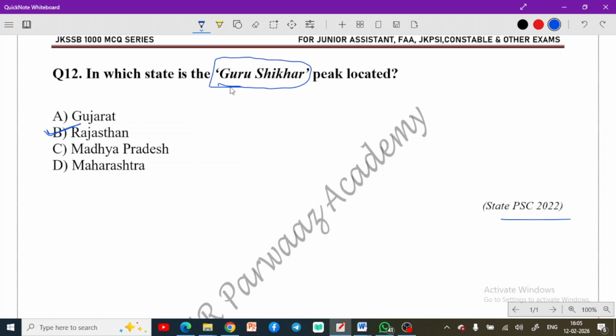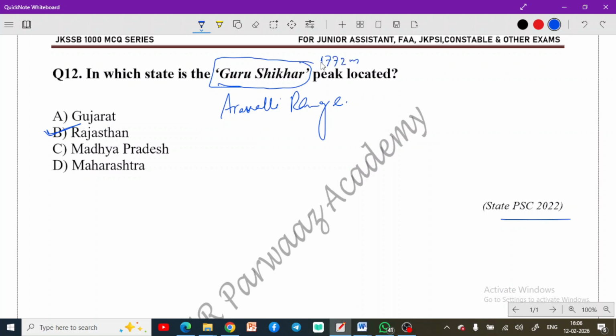And this is the highest point of which mountain range? Your Aravalis. Okay, highest peak of the Aravali range. Aravali was very much in news. Do read about this because this can be a very good question this time around in your exams because it was more in news as well. So this is important. Now the Aravali range has the highest peak of Guru Shikhar. You now know this fact, and this Guru Shikhar has an altitude of 1772 meters.